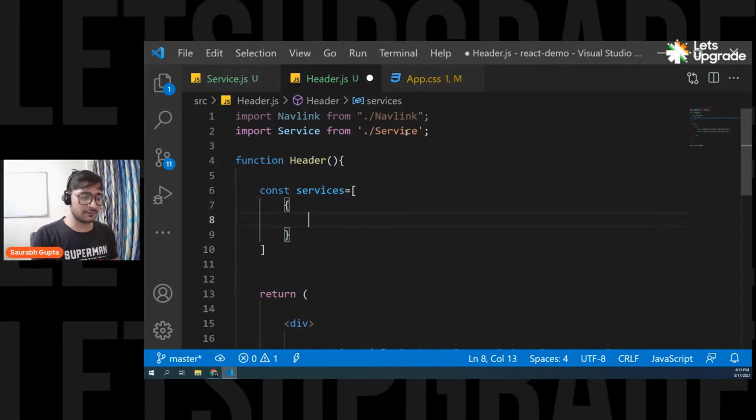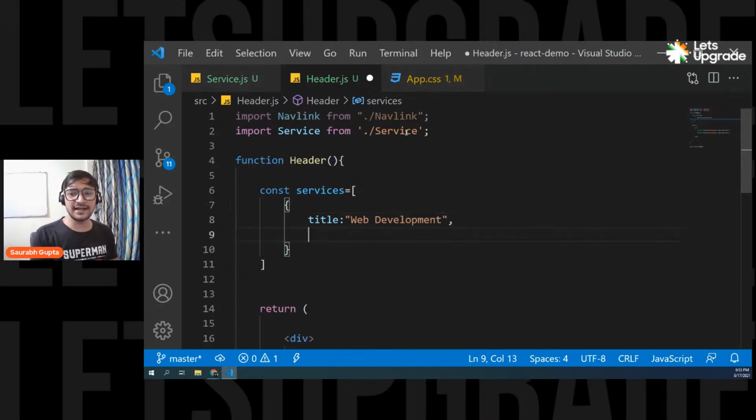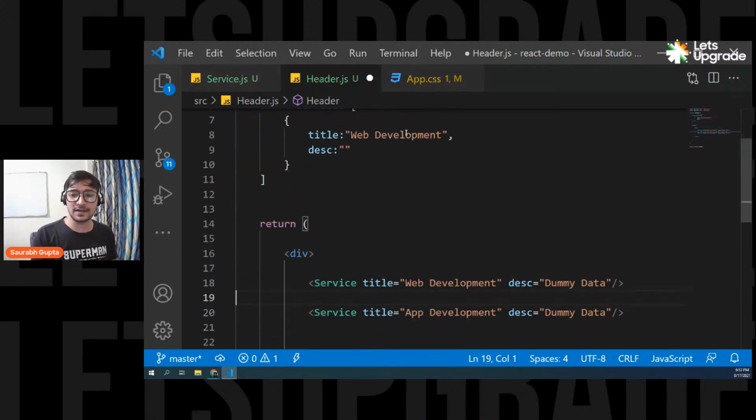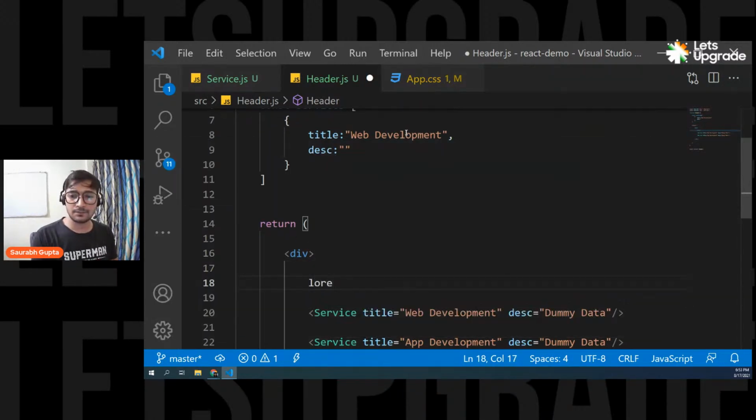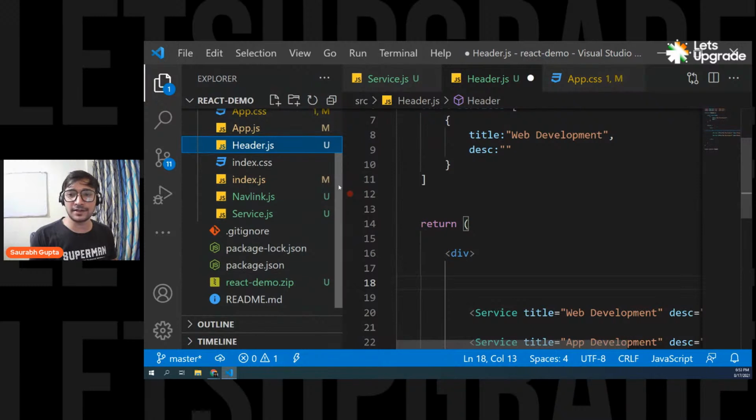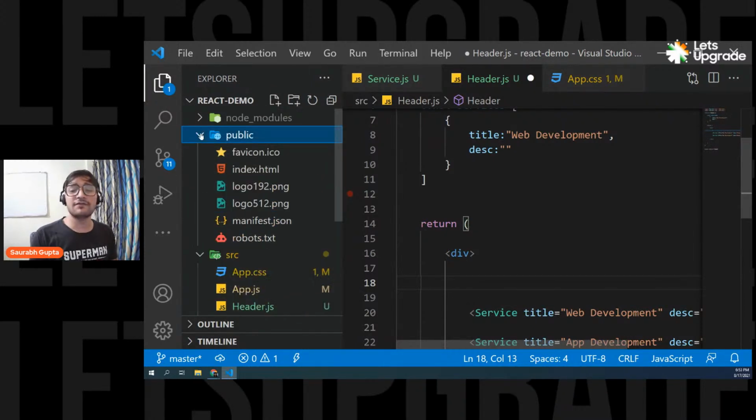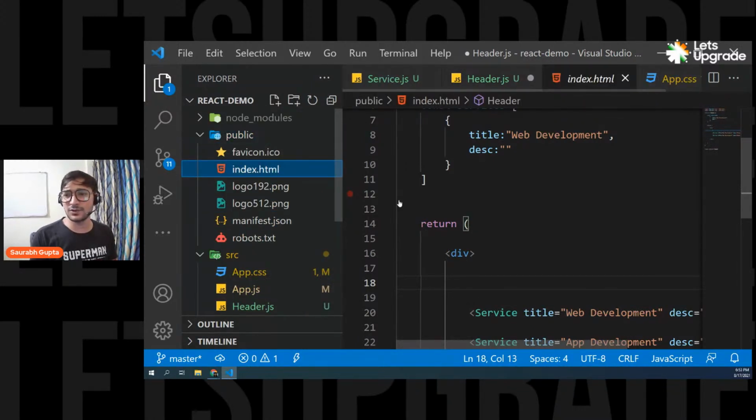So the first object will have a title. Let's pass web development. And any dummy description. So let's say DESC, I'm passing any dummy description. Let me just take the lorem ipsum that we always use. Okay, I think in this page it is not supported. We need an HTML page for it. So let's generate it and come back. Let's go to the index.html page, because VS Code is not supporting it here. So let's go to the HTML page.